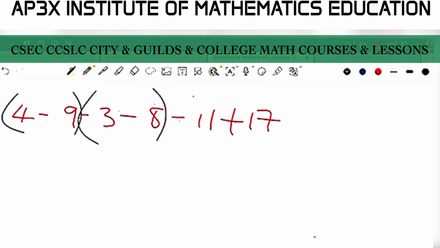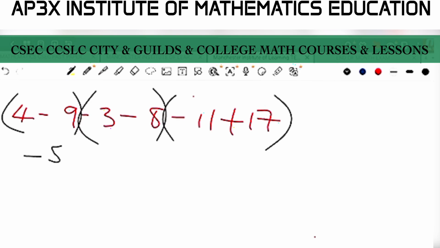And here and here. All right, and from here then we go ahead and we can either use our calculator to type the numbers in each bracket to bring down the solutions, or we can use that method, owing and having. So for me, I like to work without the calculator as much as possible. So 4 take away 9, that is in fact 4 is an amount that you have. The negative 9 is an amount that is owed or an amount that is borrowed. So therefore, if you're only able to pay back 4 out of the 9 that was borrowed, it simply means then you would have owed an amount of 5.